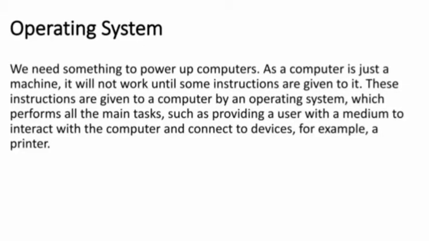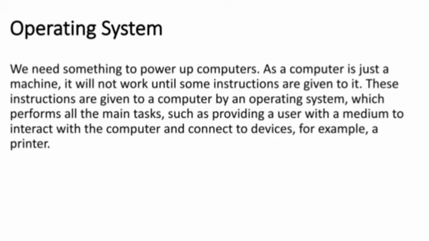Let's understand what is an operating system and what are its needs. We need something to power up computers. As a computer, it is just a machine. It will not work until some instructions are given to it. These instructions are given to a computer by an operating system, which performs all the main tasks such as providing a user with a medium to interact with the computer and connect to devices, for example, a printer.